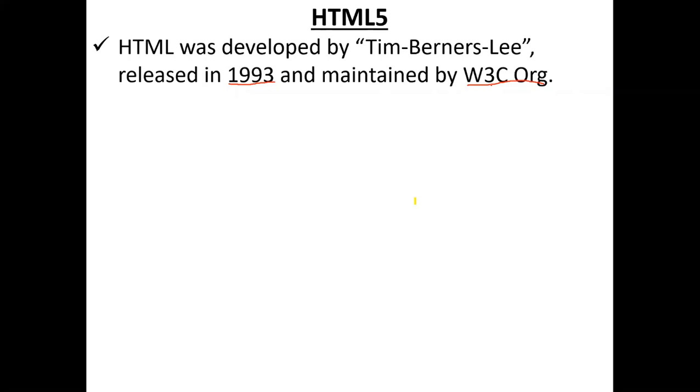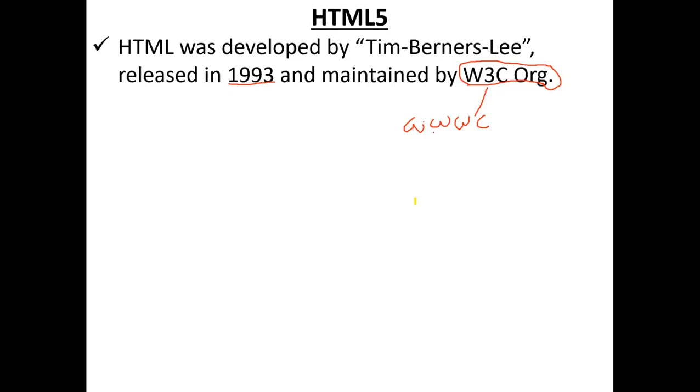W3C means three W's and one C. This is the shortcut, W3C. It stands for World Wide Web Consortium. So what is this, sir? It's an international community. It's not a company. W3C is also not a company. It's an international community or an organization. It's just monitoring and maintaining HTML.